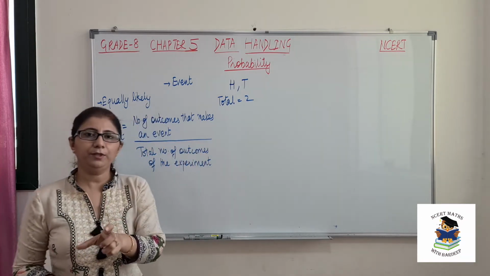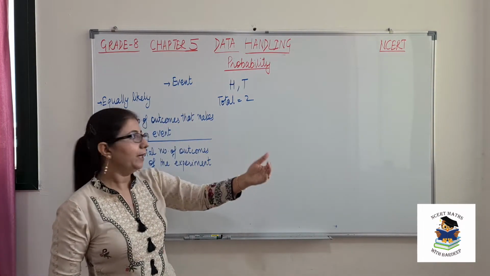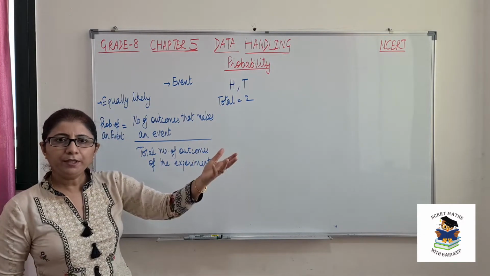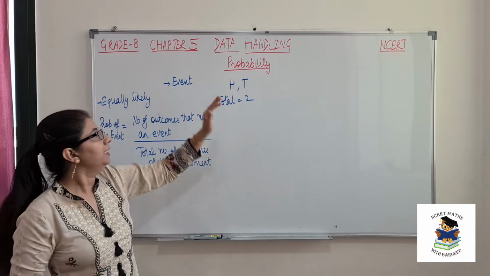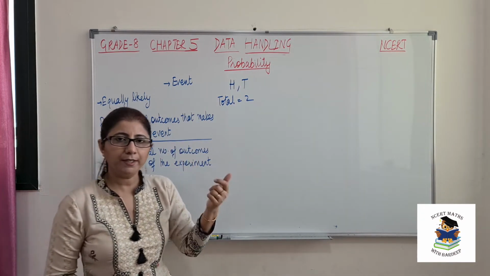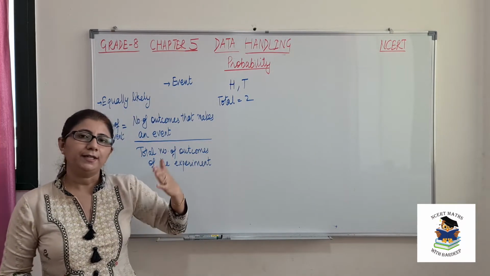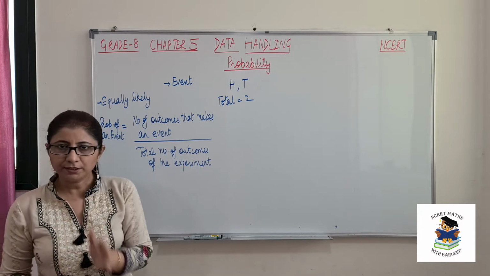And what is the probability of getting head? That will be our event. Event means what we are expecting from our experiment. So what is the probability of head? Two different options can be there, and head is one time. When you toss a coin one time, one chance is there that you will get head and one chance is there that you will get tail.